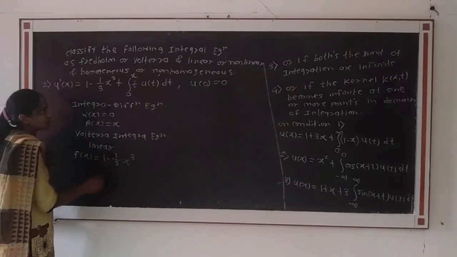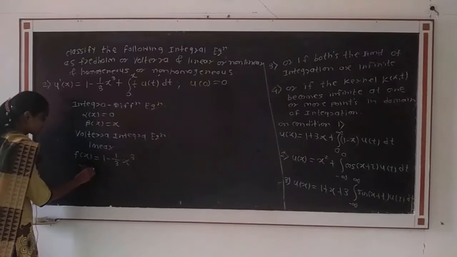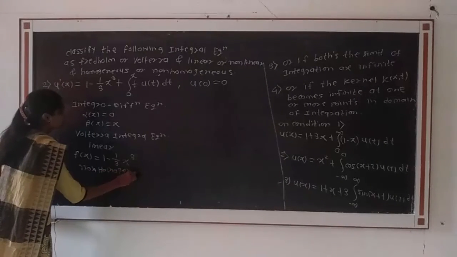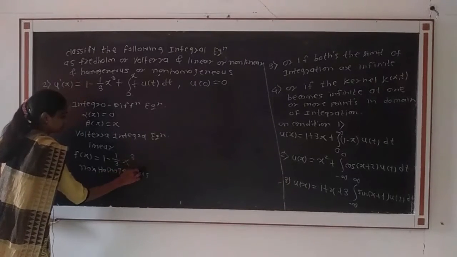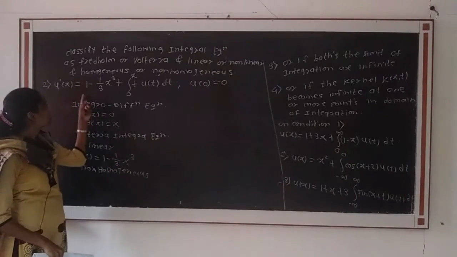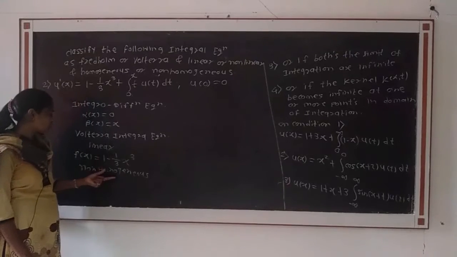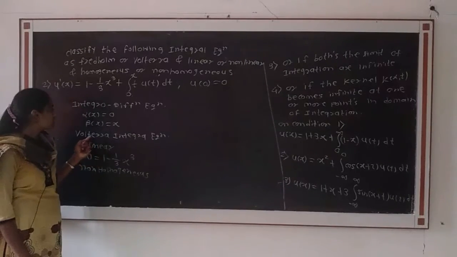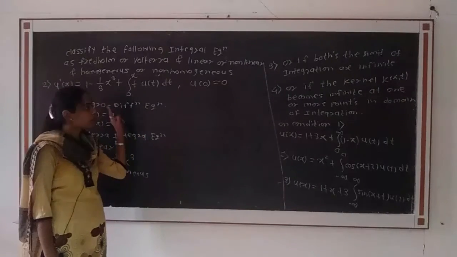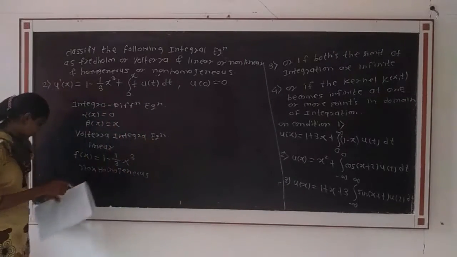Therefore, the given integral equation is non-homogeneous. That is, the given integral equation is a non-homogeneous linear Volterra integro differential equation. Then next example.